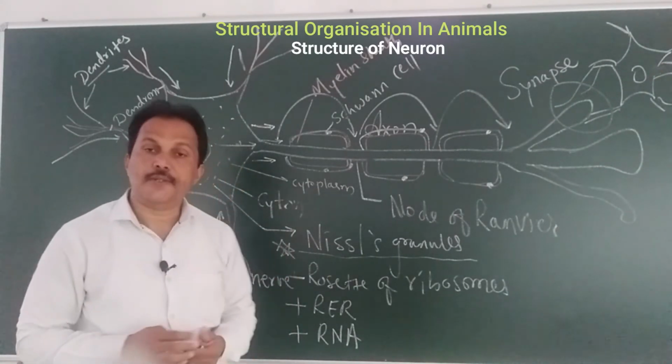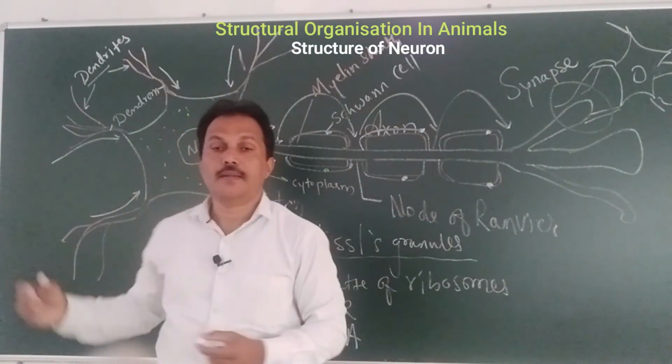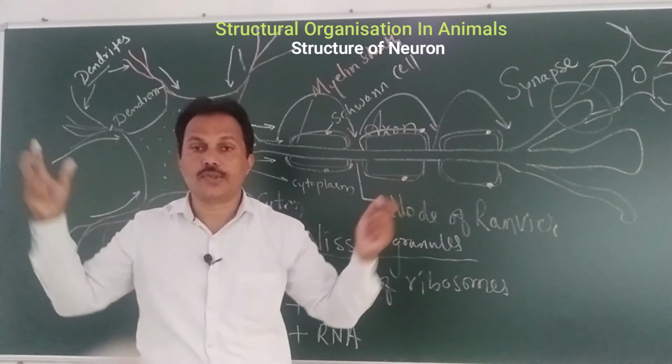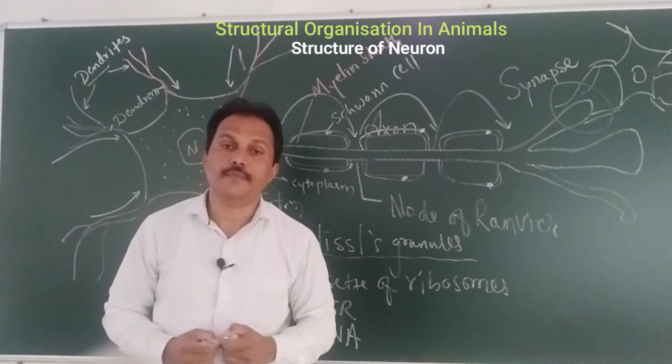You can imagine one nerve cell, it is receiving impulses from 10,000 different sources at a time.